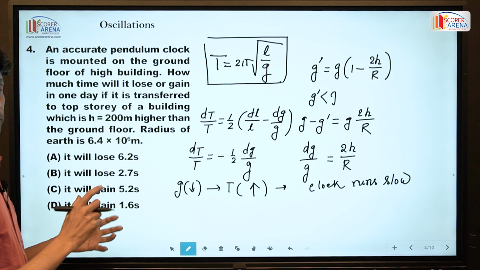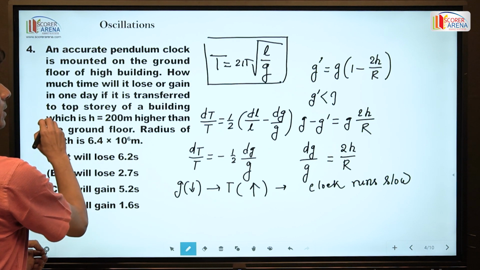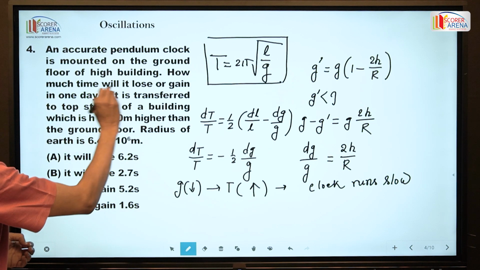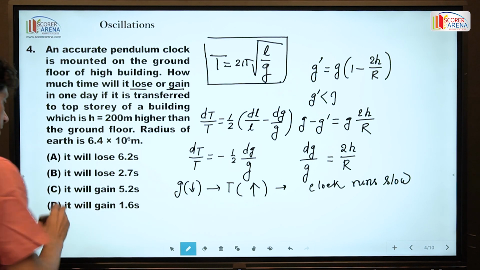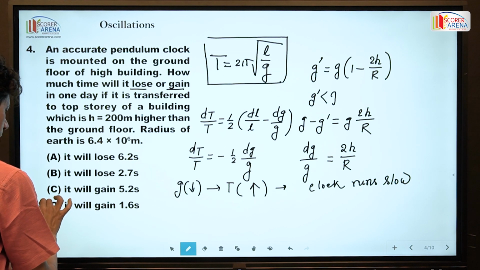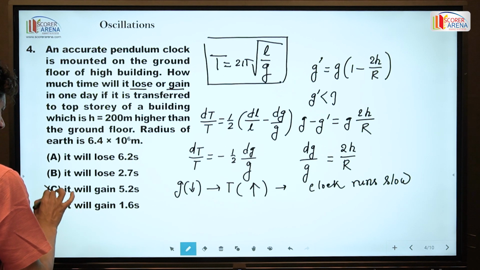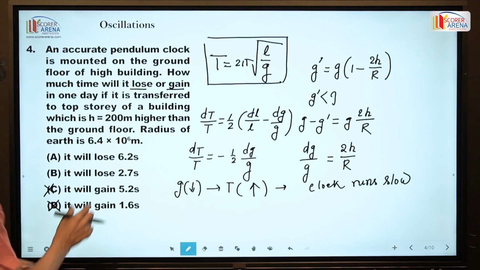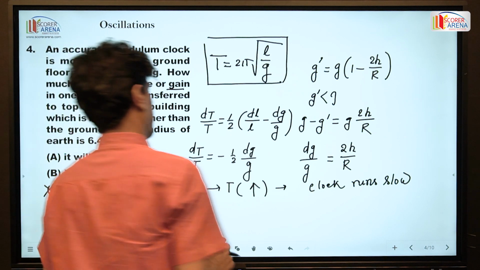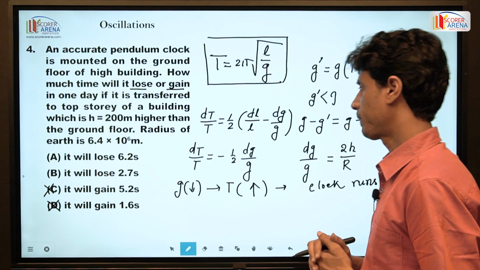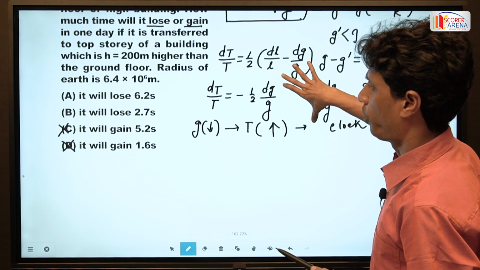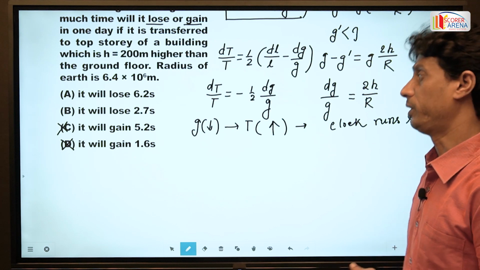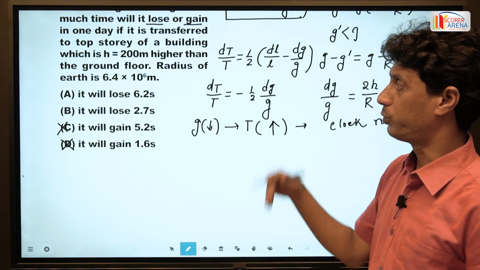In this problem, how much time it will lose or gain? This answer and this answer, gain, are not the answer. After this, the option becomes 50-50, A or B. Either you have to mark A or you have to mark B.